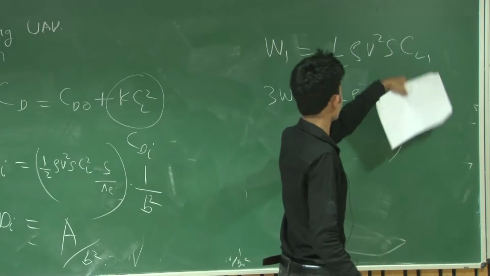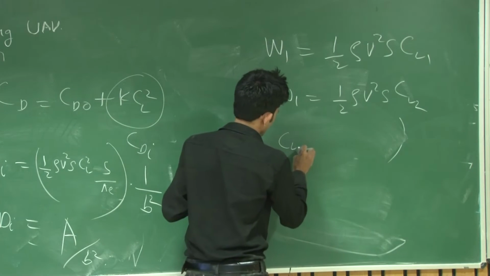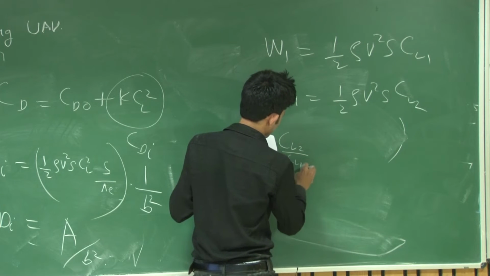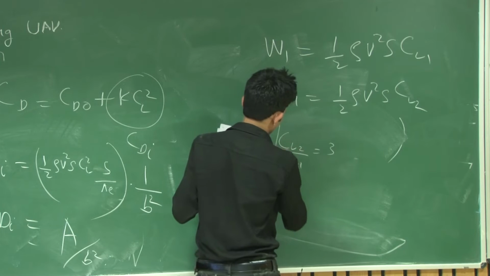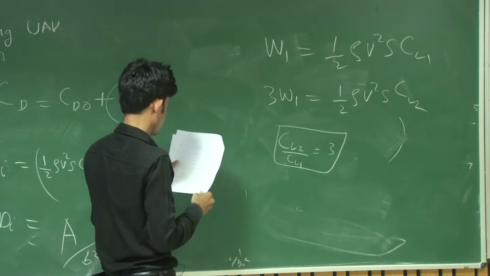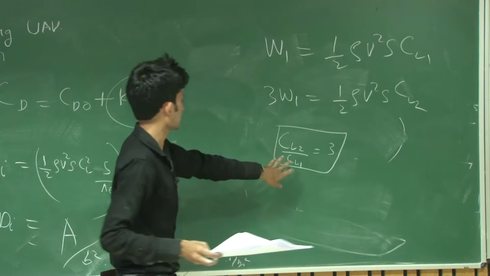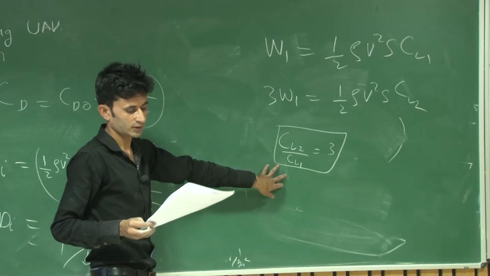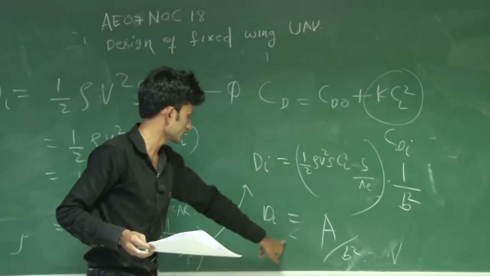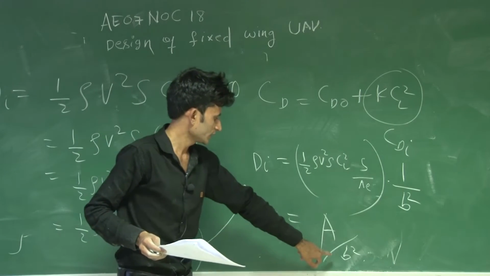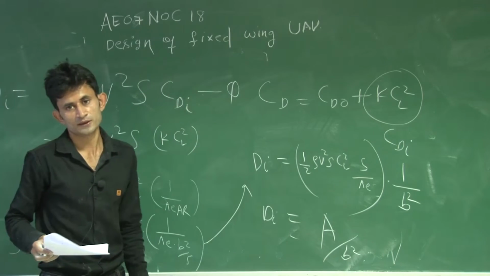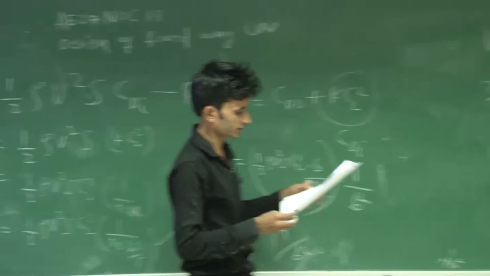If you divide these two equations, you will get CL2 by CL1 is 3. Okay? This is the answer for the 6th question. The 5th question I have already given the answer: induced drag is inversely proportional to B square, the span of the wing.